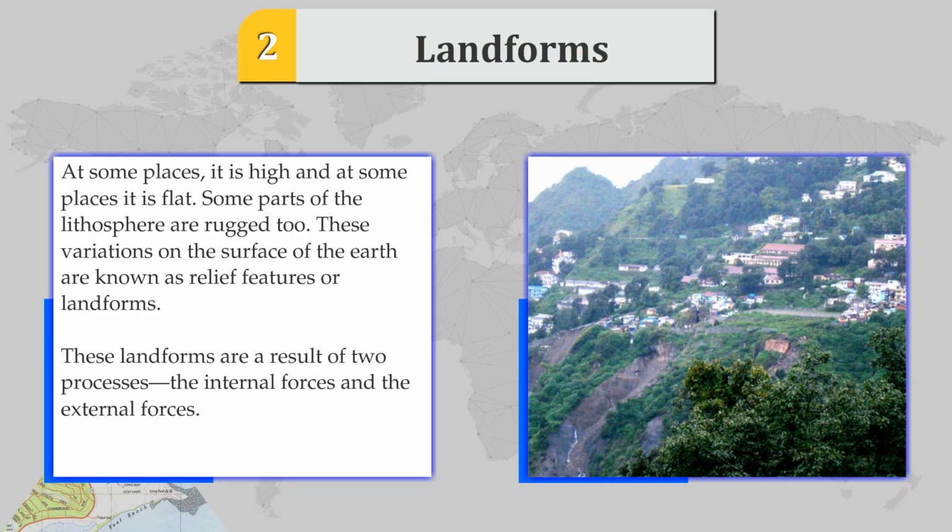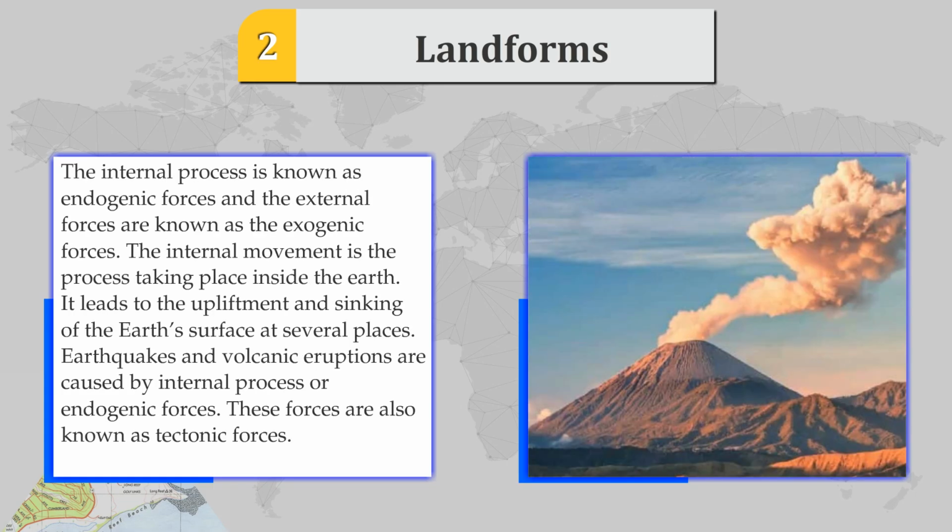These landforms are a result of two processes, the internal forces and the external forces. The internal process is known as endogenic forces and the external forces are known as the exogenic forces. The internal movement is the process taking place inside the earth. It leads to the upliftment and sinking of the earth's surface at several places. Earthquakes and volcanic eruptions are caused by internal process or endogenic forces. These forces are also known as tectonic forces.